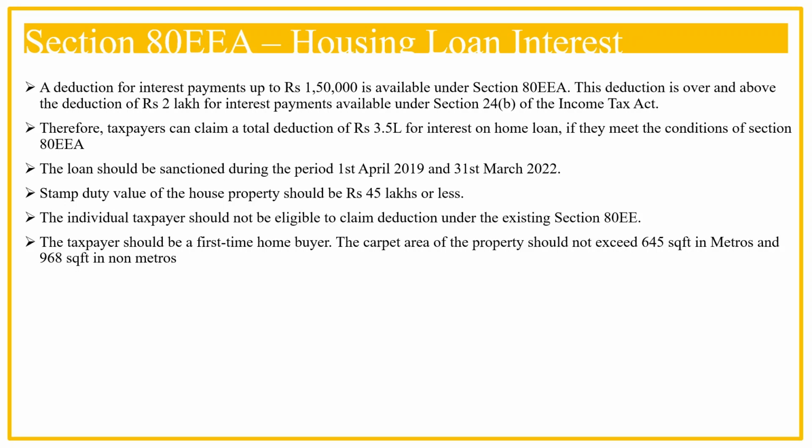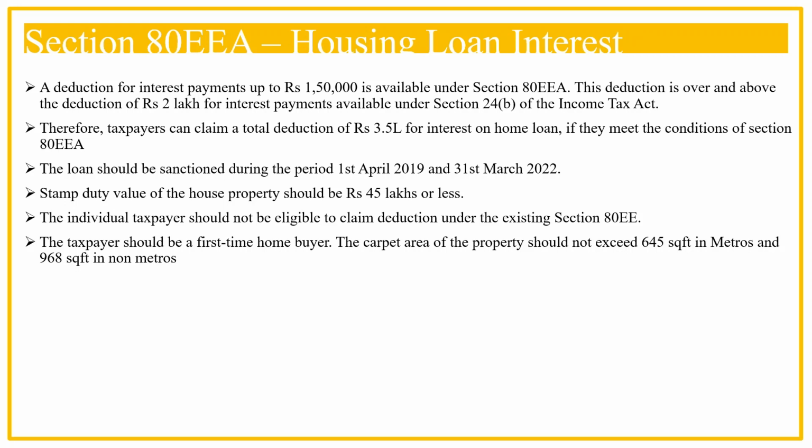Loan should be sanctioned during the period 1st April 2019 till March 2022. The value of house property as mentioned in the stamp duty receipt should be 45 lakhs or less. The taxpayer should be a first-time home buyer.